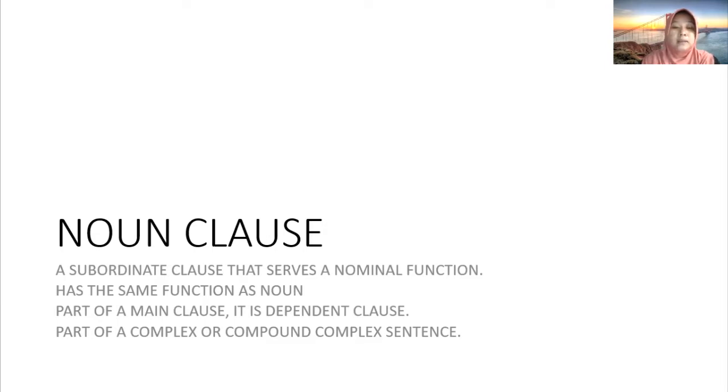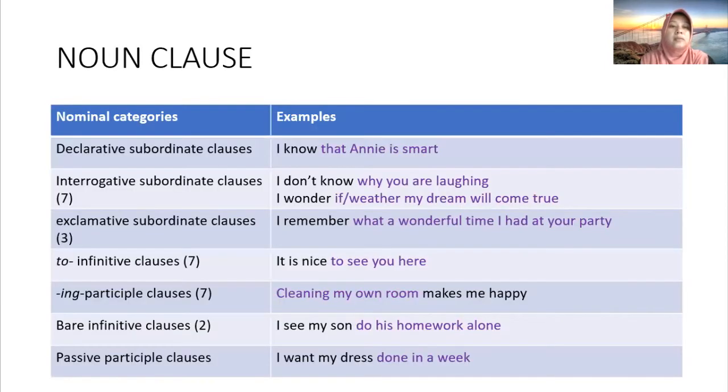Let's take a look at this example. Okay, the nominal categories of noun clause can be declarative sentence, interrogative, exclamative, to infinitive, in participle, bare infinitive, or passive participle. Okay, I give you the example of those clauses.